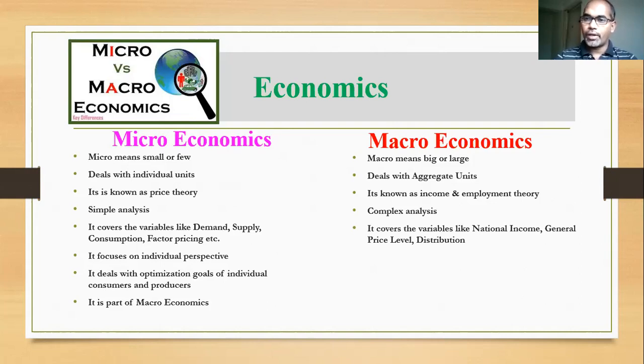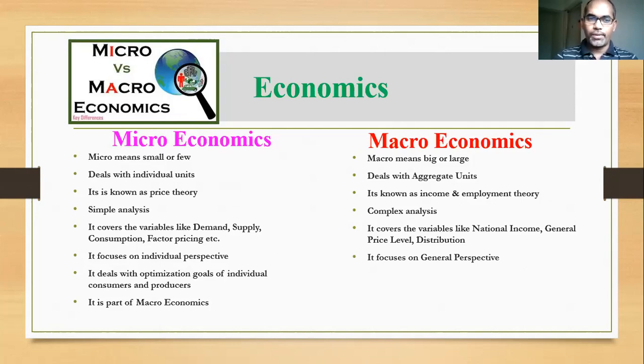But macroeconomics deals with the entire nation's income, the prices of goods in the entire nation, and distribution of income. Microeconomics focuses on individual perspectives, the individual point of view. But macro focuses on the general perspective, a country's point of view, where all the people's views are considered.